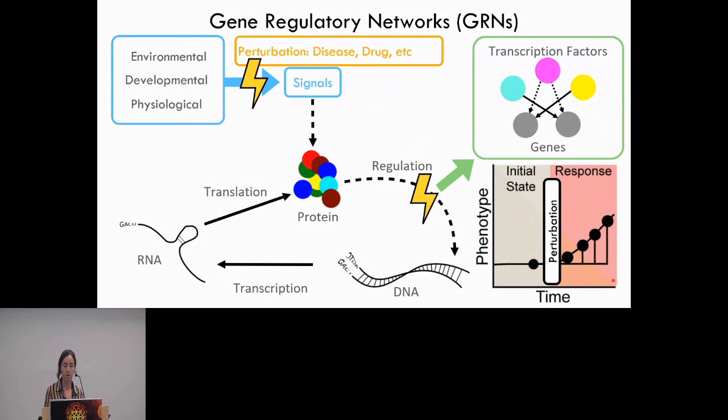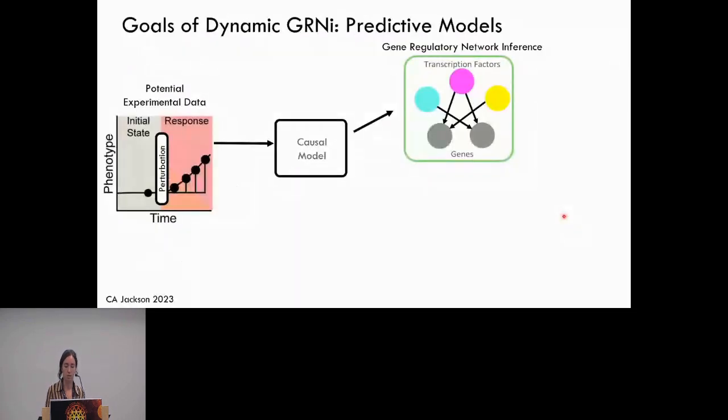And so overall, we want to build models that are causal, where we can say that this perturbation in a gene regulatory network causes this observed response so that we can perform predictive perturbations in silico that uncover the chain of events in our biological system. And so this leads us to dynamic gene regulatory network inference, where we'd like to build these predictive models. And so the first goal of these predictive models is to be able to build a causal model that takes in some dynamic data, like some dynamic gene expression, and uncover the dynamical system that's driving the phenotypic response that we observe. And so this is our gene regulatory network.